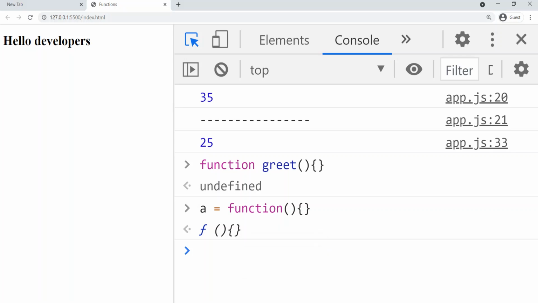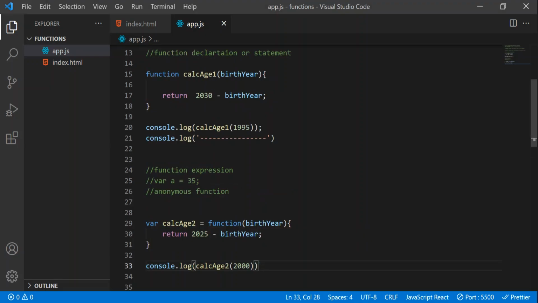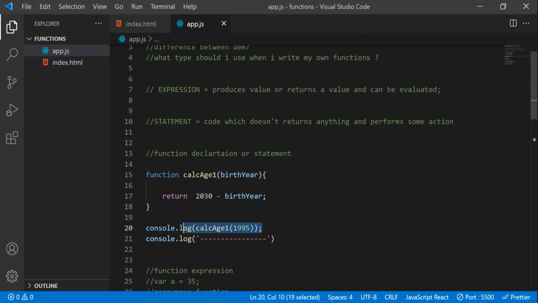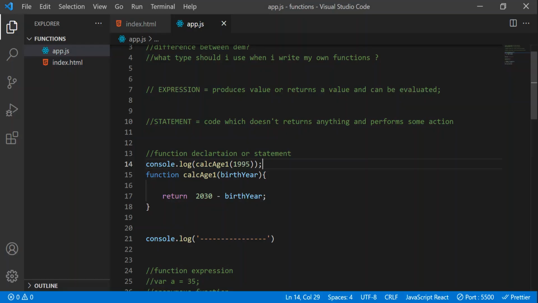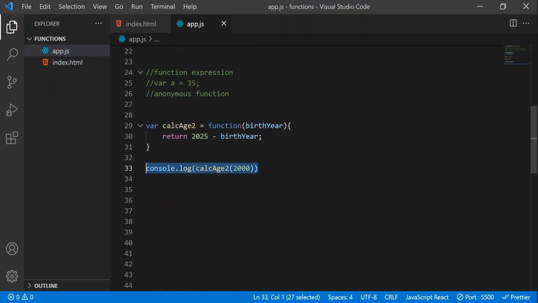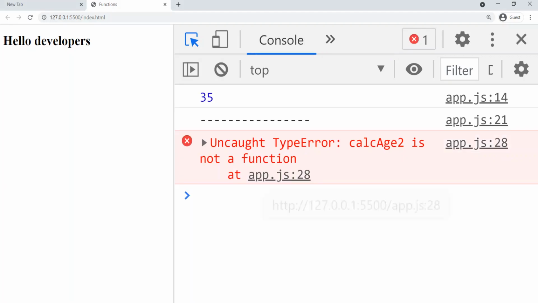Let's see one more thing. I am opening my VS Code. Here let's cut this and paste it above the function declaration. Let's open Chrome now. You can see, friends, we got output as usual, same output. Now I'll do the same thing with the second one, the function expression. I'll cut this and paste it over here. Now let's see, we got a TypeError: calculateAge2 is not a function.